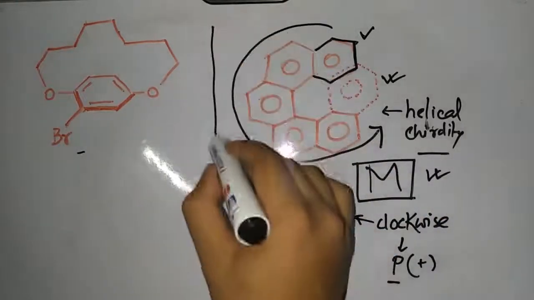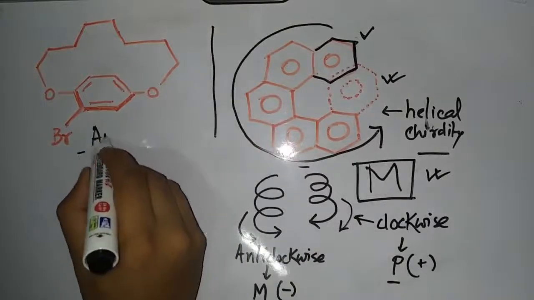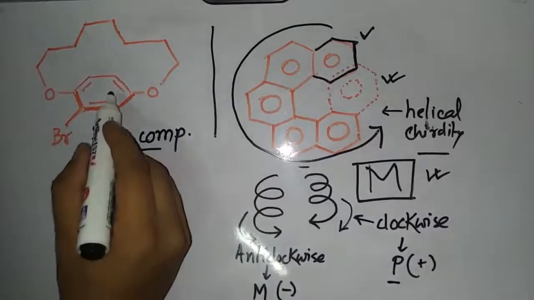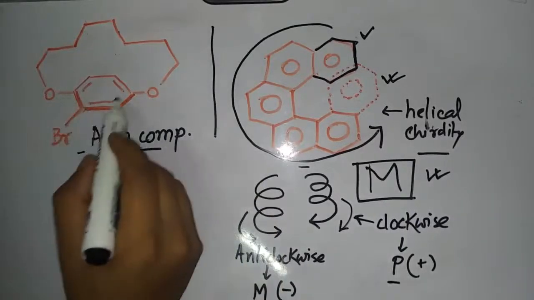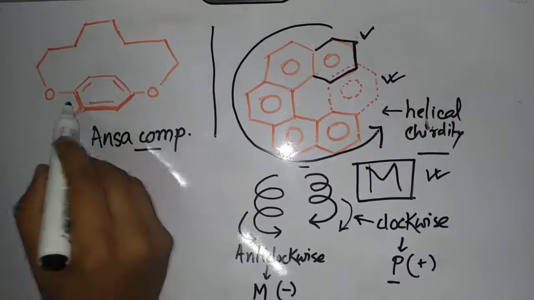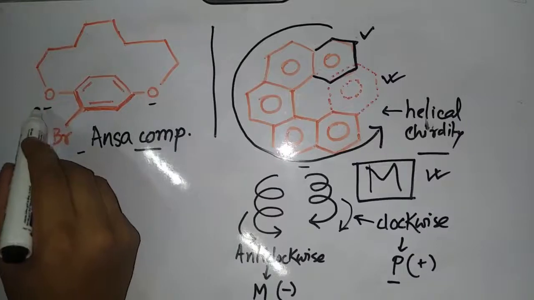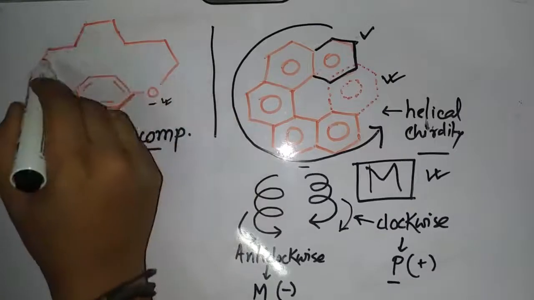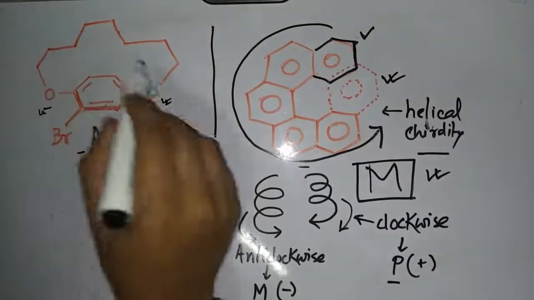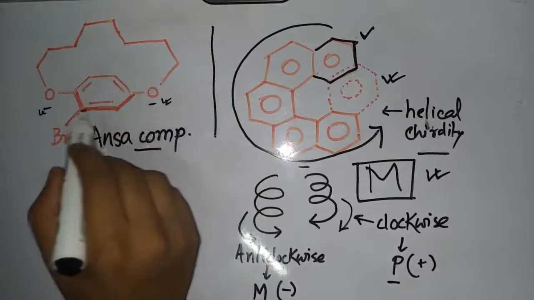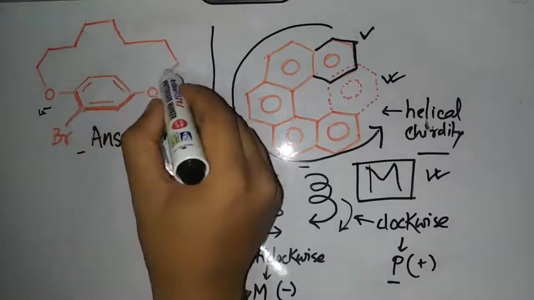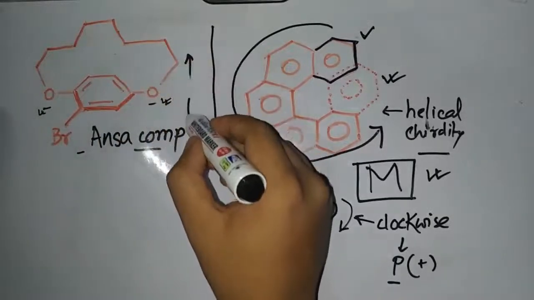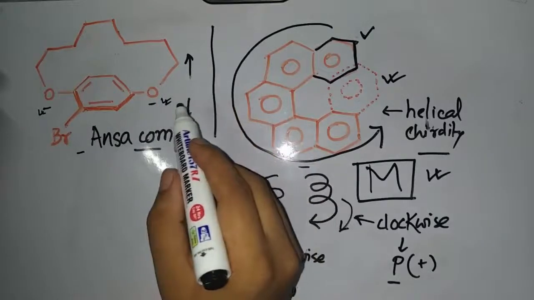Now we will come to this one. This compound is known as an ansa compound. So what is an ansa compound? An ansa compound is a benzene ring or an aromatic ring where the 1 and 4 ends are attached to a heteroatom like oxygen, and that is attached with a polymethylene ring. This ansa compound also has chirality, depending on whether this polymethylene ring is on the upside, or this one can go to the downside as well. Based on that, it may have two enantiomers.